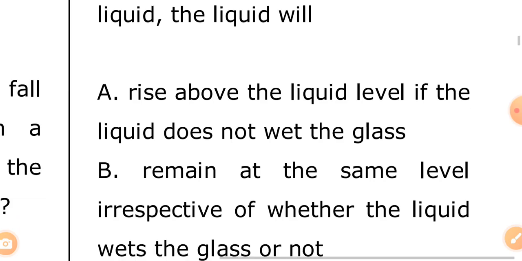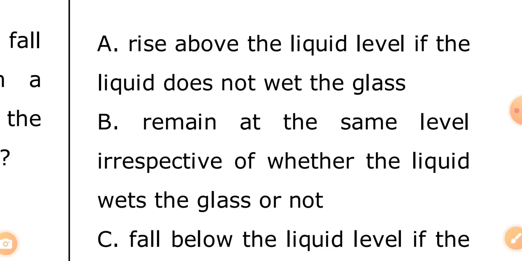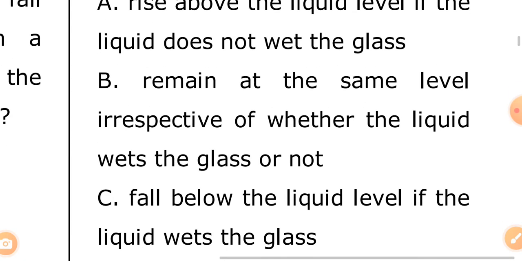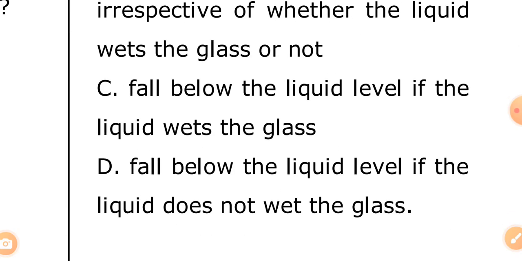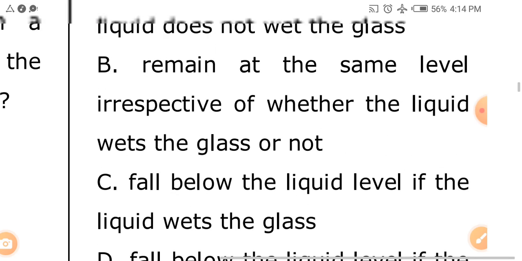B, remain at the same level irrespective of whether the liquid wets the glass or not. C, fall below the liquid level if the liquid wets the glass. D, fall below the liquid level if the liquid does not wet the glass.